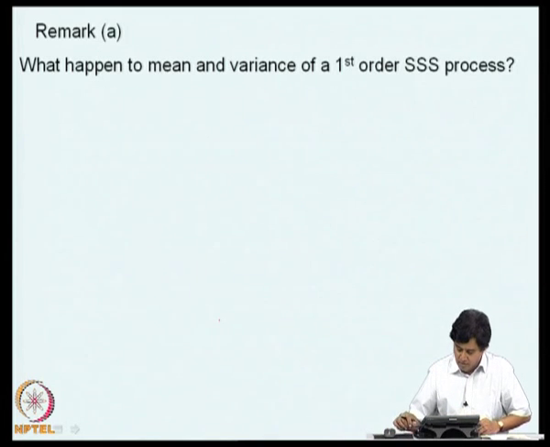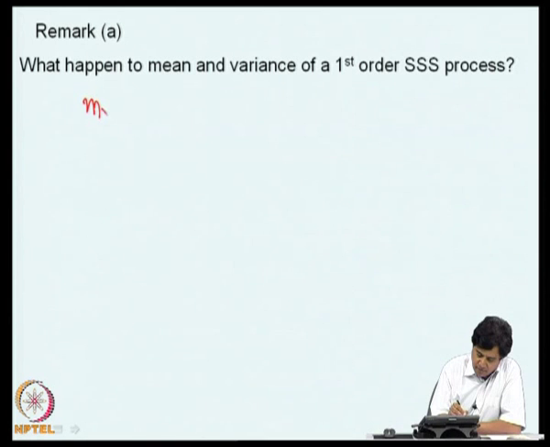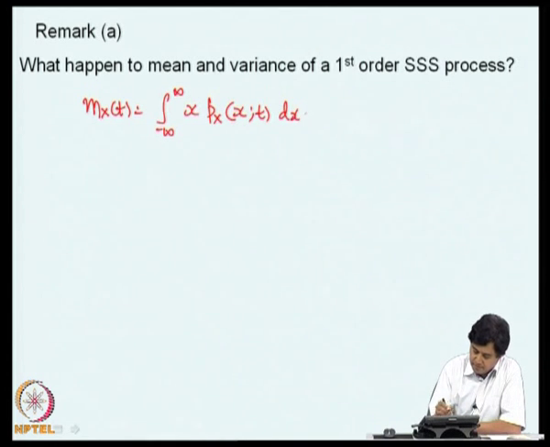Now, we will consider a random process which is first order strong sense stationary and look at its mean and variance. So, m_X(t) is the integral from minus infinity to infinity of x p_X(x; t) dx.